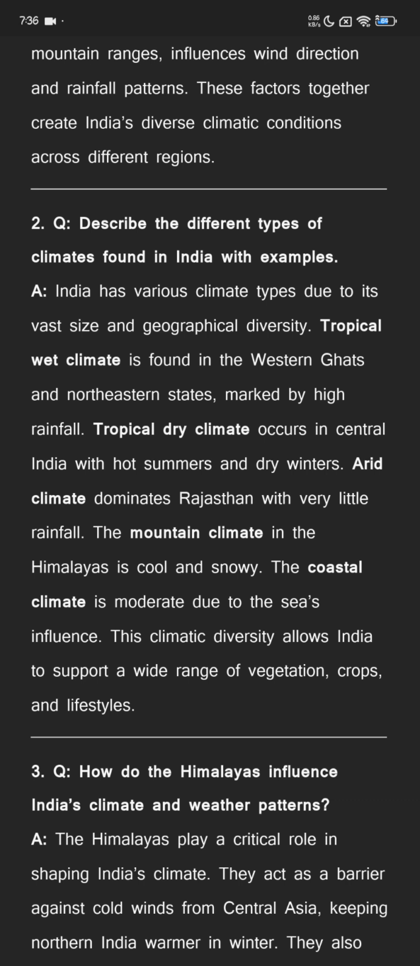Tropical dry climate occurs in central India with hot summers and dry winters. Arid climate dominates Rajasthan with very little rainfall. The mountain climate in the Himalayas is cool and snowy. The coastal climate is moderate due to the sea's influence. This climatic diversity allows India to support a wide range of vegetation, crops, and lifestyles.